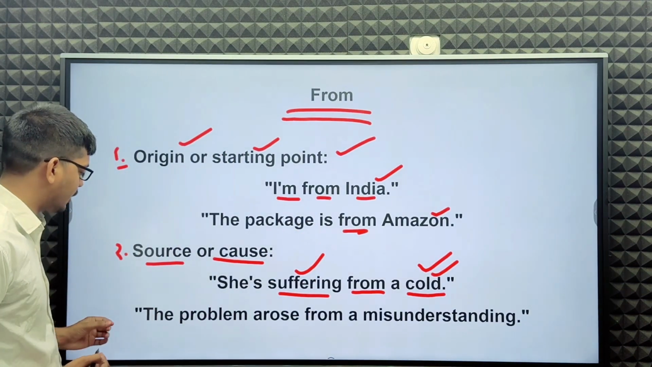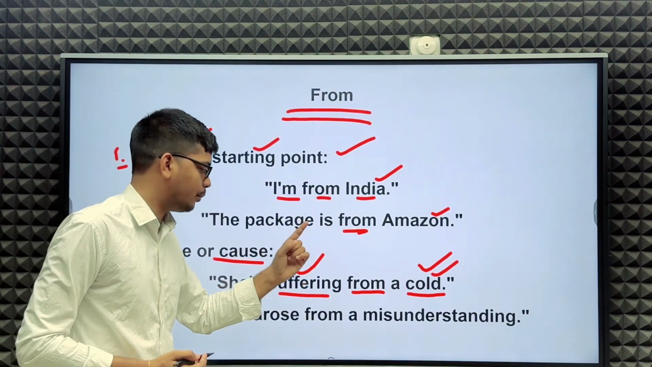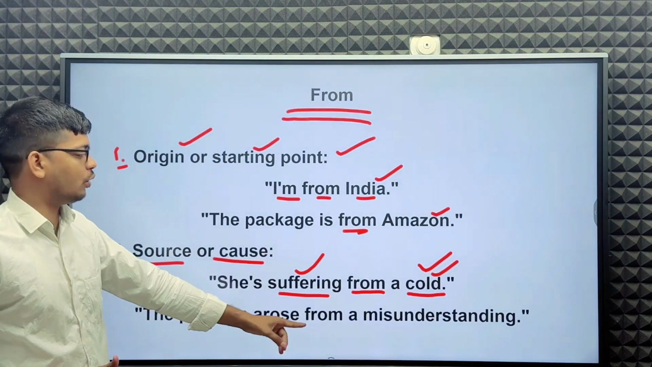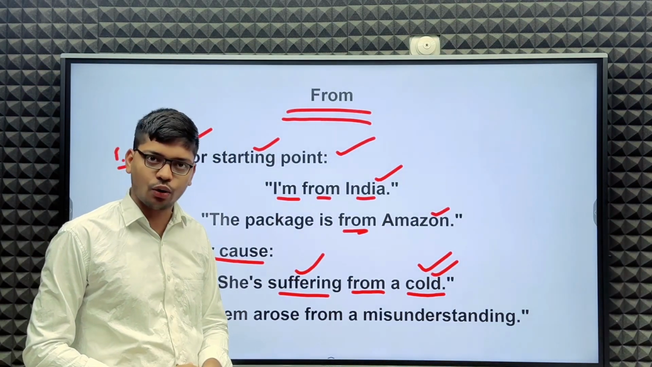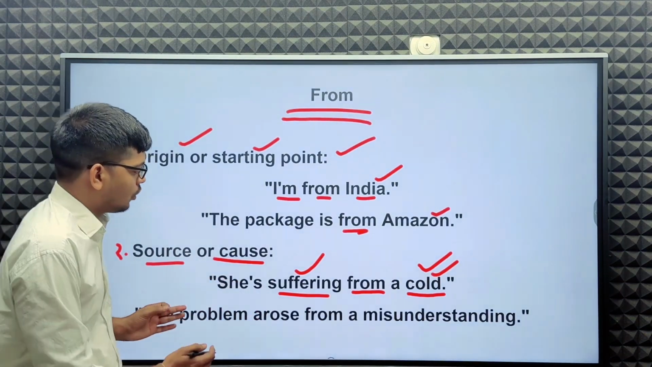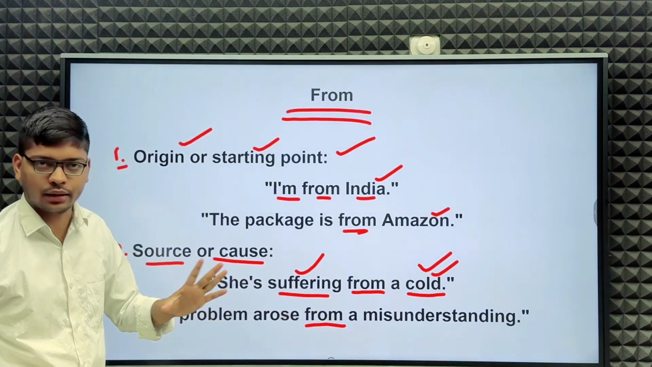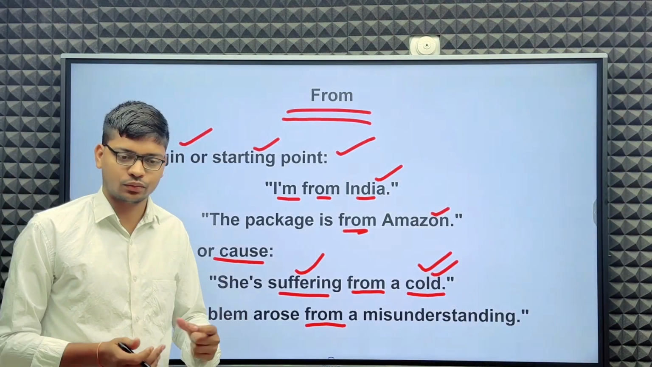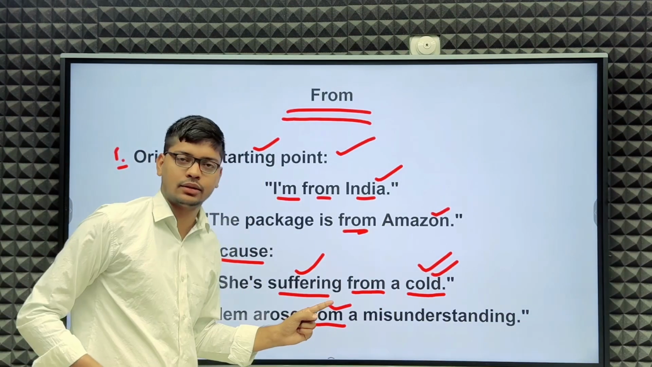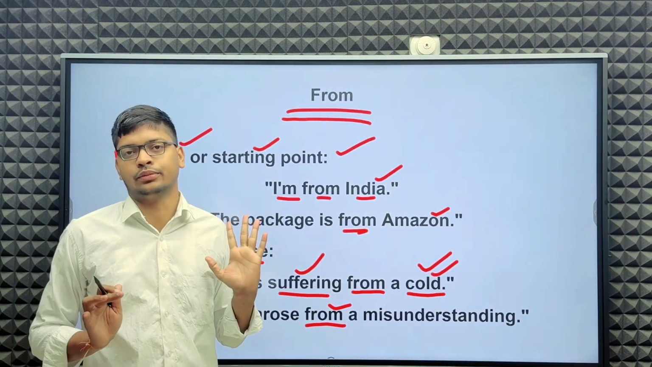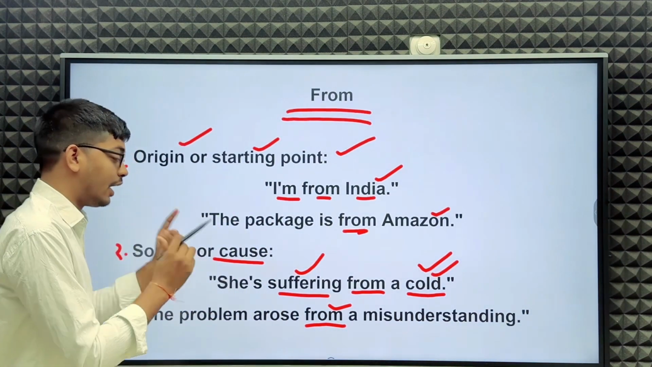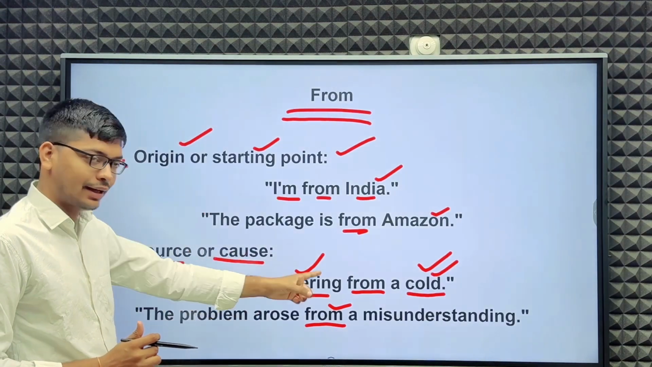Next example here: the problem arose from a misunderstanding. So in this sentence, can you say whether the use of from here is right or wrong? I think you can understand easily. This is the right use of from here.